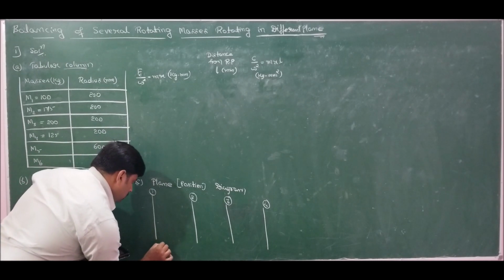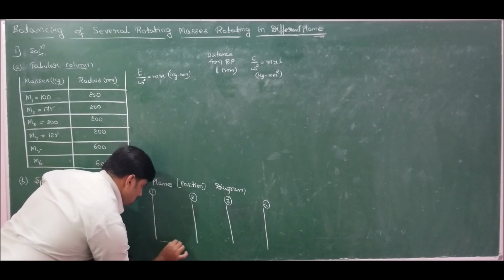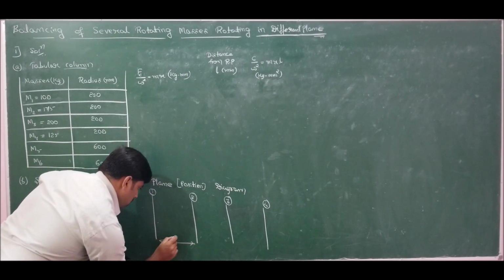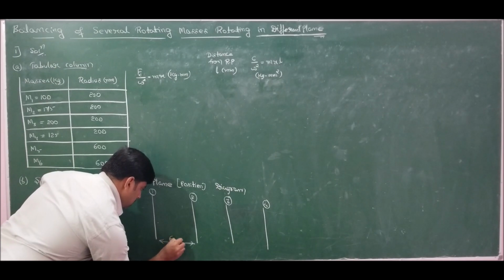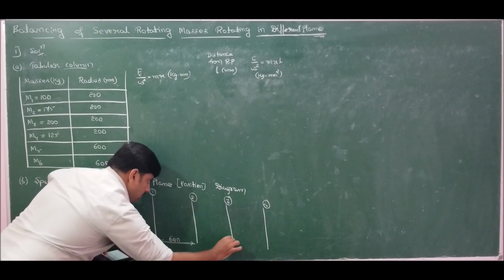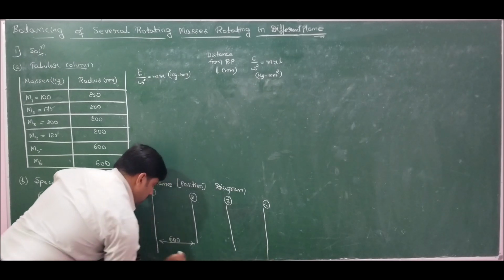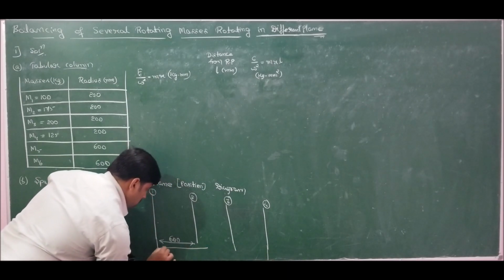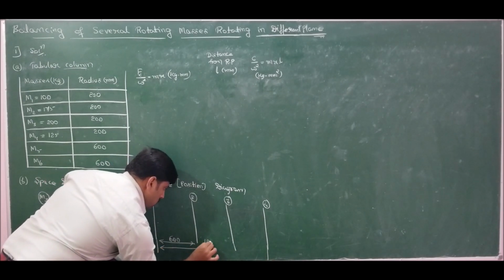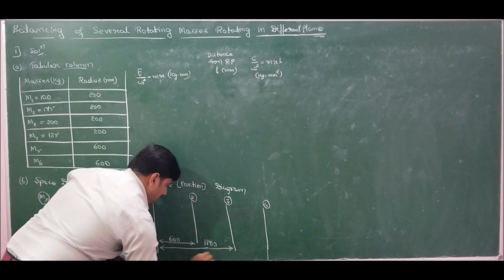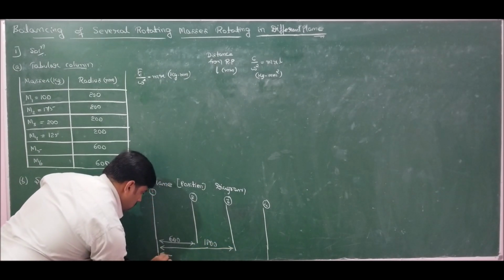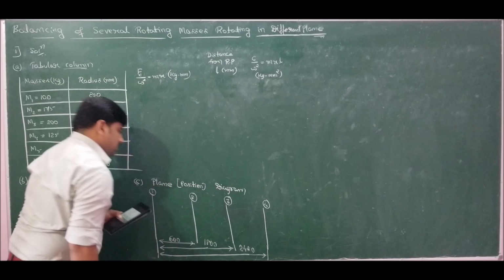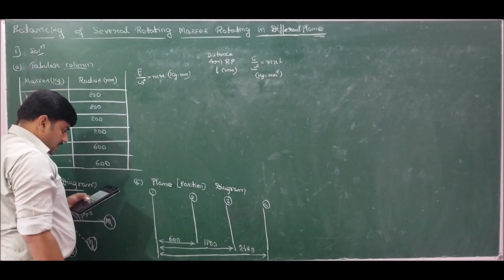So 1 to 2 is 600, all dimensions are in millimeters, 1 to 3 is 1800 and 1 to 4 is 2400. This is the distance between the planes given to us.